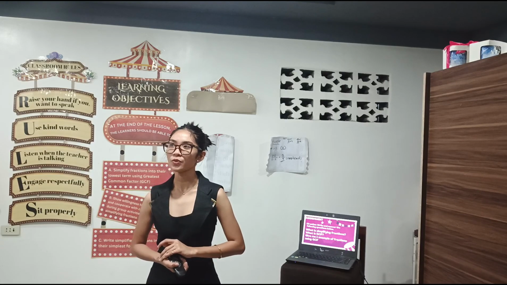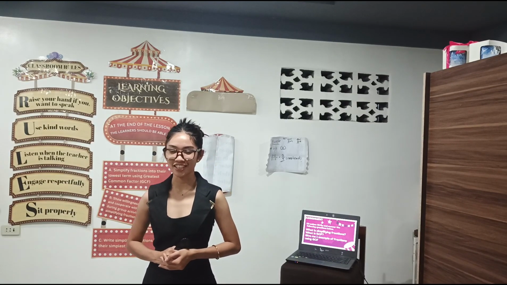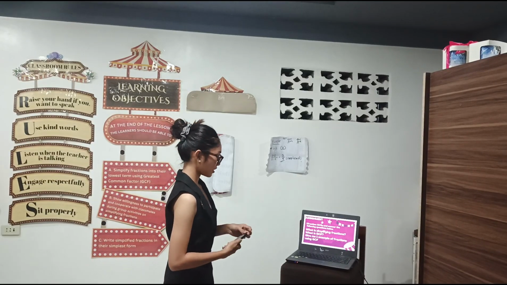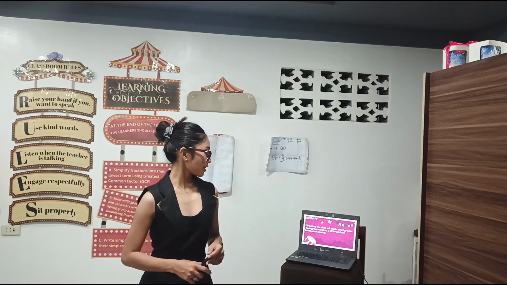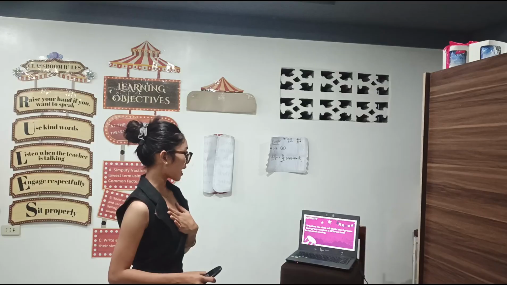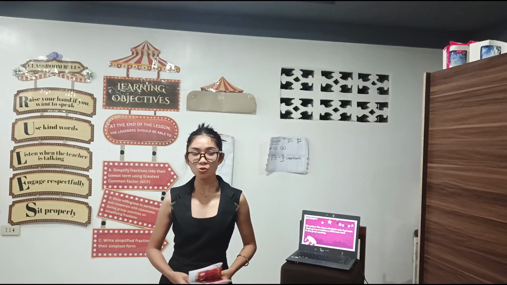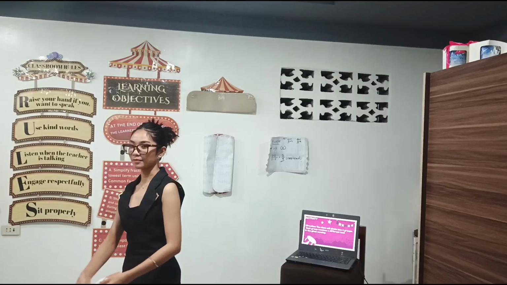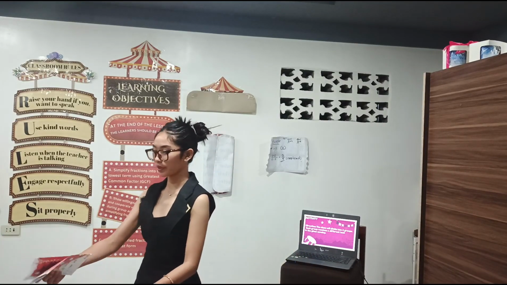Very good. So now, let's have our second activity. Are you ready? For your second activity, this class will be divided into 3 groups and each group will receive a different task in the given envelope. So this will be group 1, group 2, and group 3.